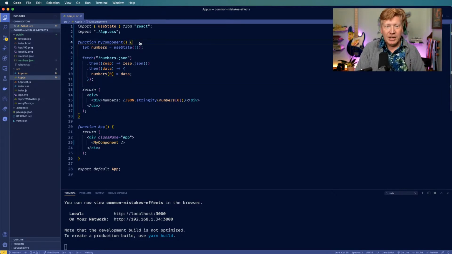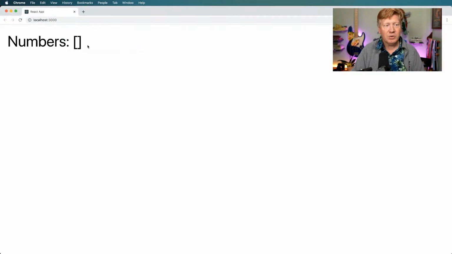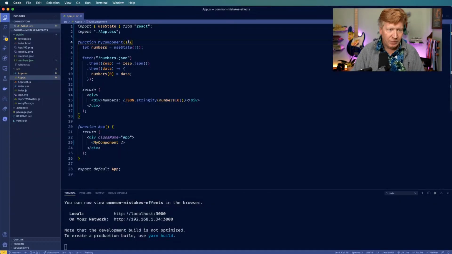So let's have a look at what's happening here. Go over to our browser, and basically we're getting an empty array. So why are we getting an empty array? Well, let's think about this. We're going through this component. We set up our useState. That looks cool. We fire off our fetch. And then I think some people will also believe that this is synchronous, right?